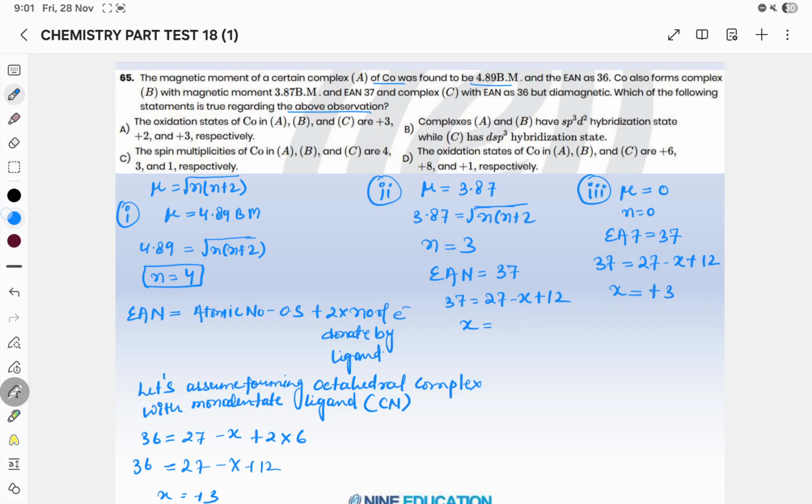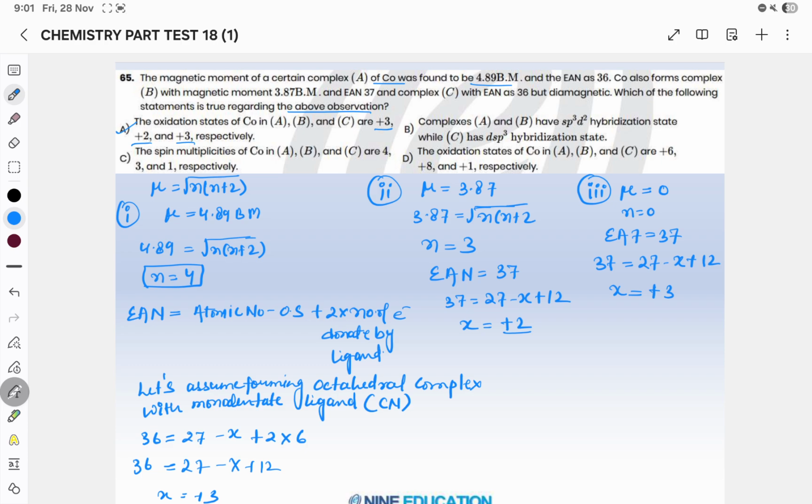So according to this, you have plus 3, plus 2, and plus 3 oxidation states. So option A will be your correct answer.